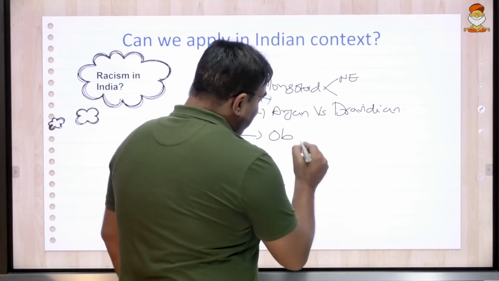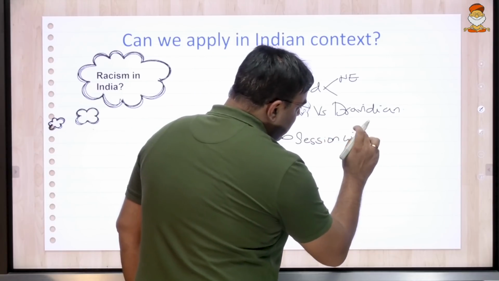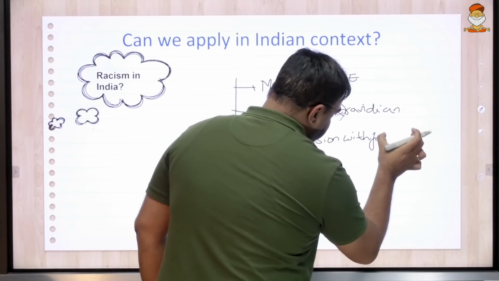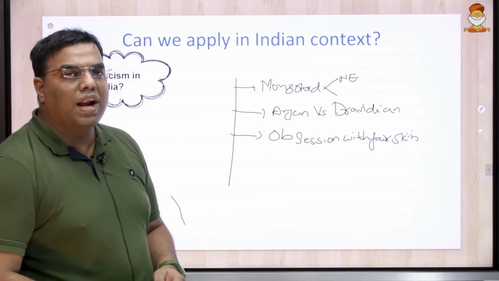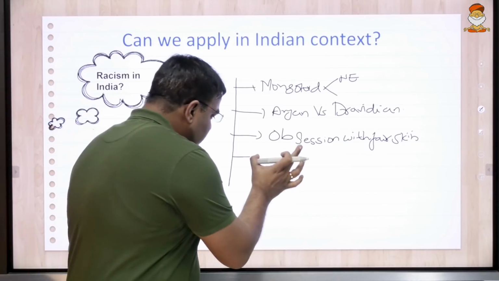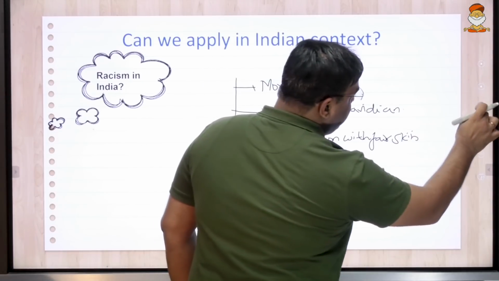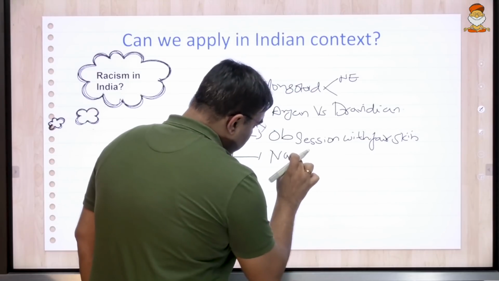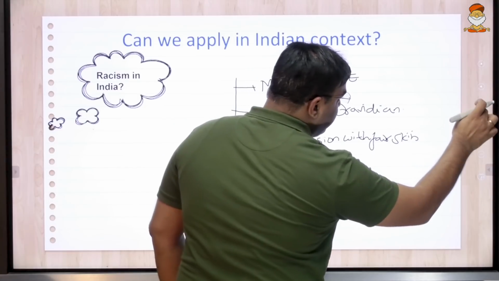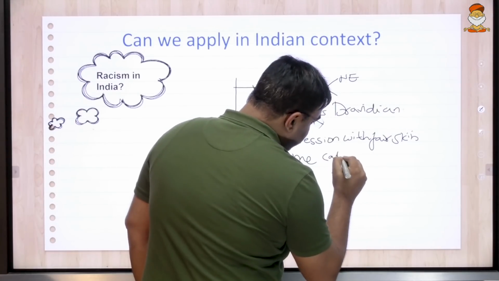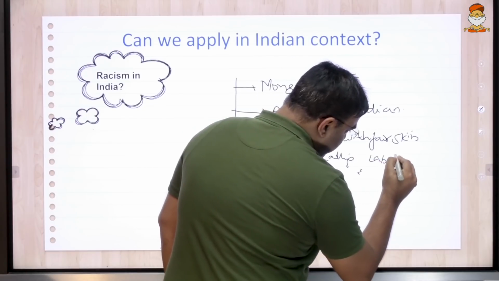an obsession with looking fair, an obsession with fair skin. Most of our nicknames are attributed to our physical features. Name calling and labeling.